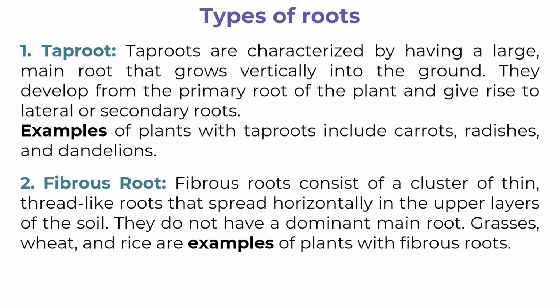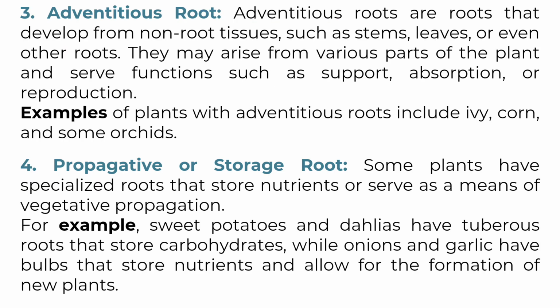2. Fibrous root. Fibrous roots consist of a cluster of thin, thread-like roots that spread horizontally in the upper layers of the soil. They do not have a dominant main root. Grasses, wheat, and rice are examples of plants with fibrous roots. 3. Adventitious root. Adventitious roots are roots that develop from non-root tissues, such as stems, leaves, or even other roots.